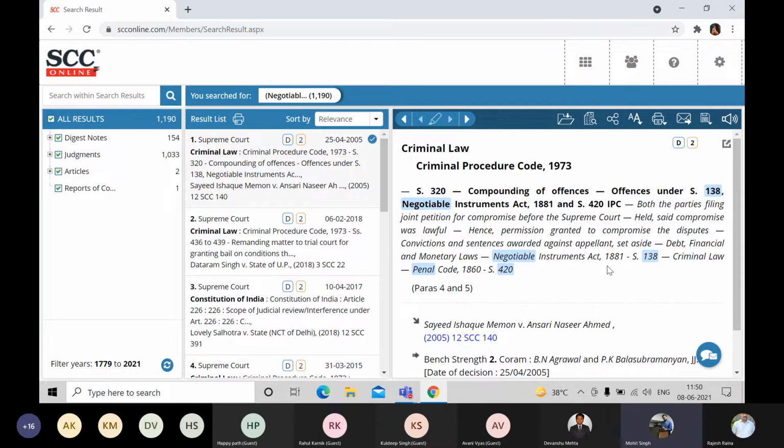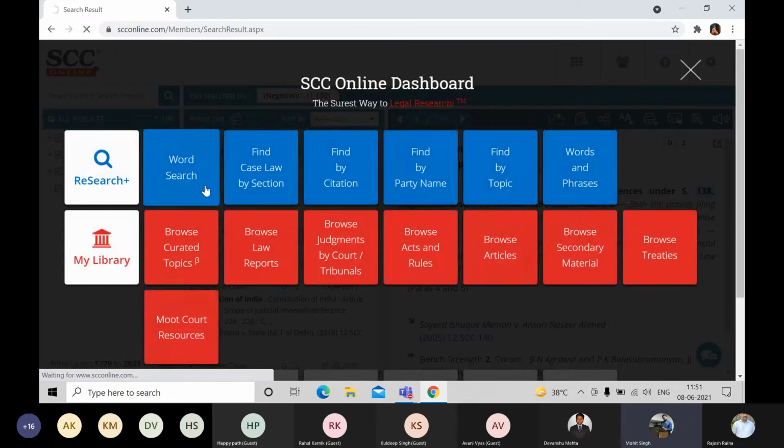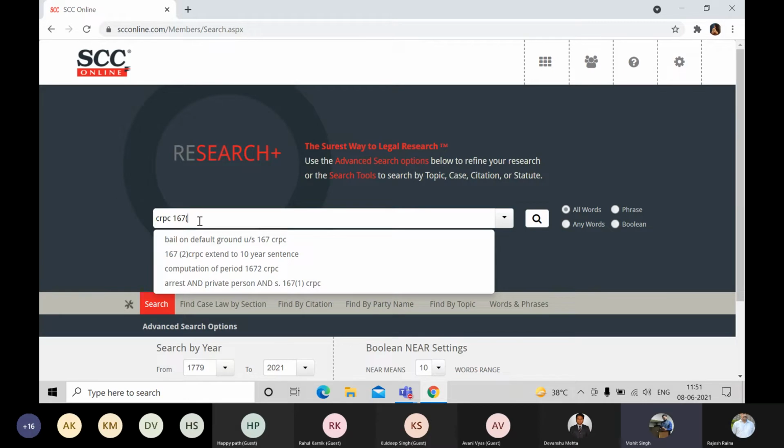That is, if we would like to see the act and the section, but sometimes we would like to pinpoint some provisos or the illustration of a section, how can we do that? For that, again, we have to go back to the word search. Say you would like to see CrPC section 167 and subsection number 2, proviso A and illustration I. How can you do that? CrPC section 167. You can only type 2. That's fine, Ms. Rana.